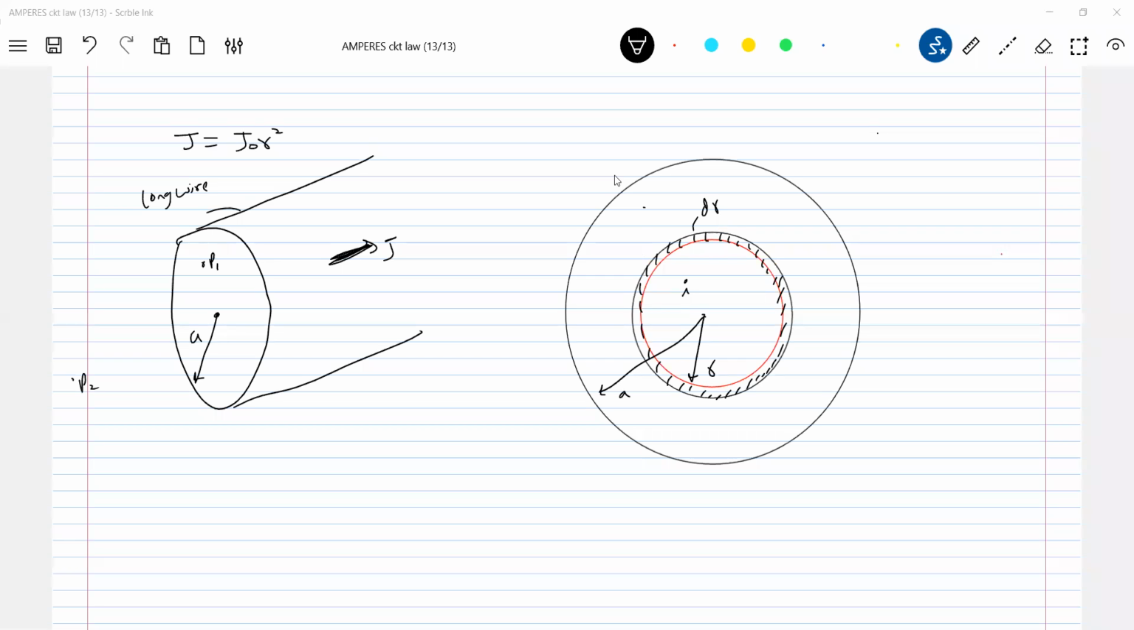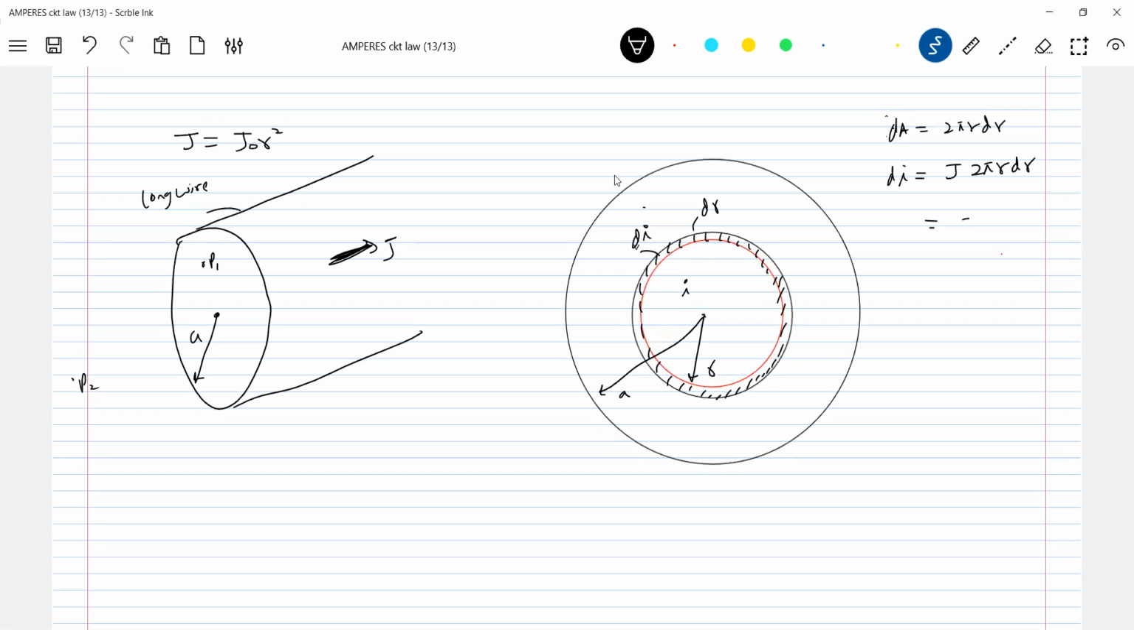How much current is enclosed in this? First we'll calculate dI. So what should be the area of this strip, dA? It is equal to 2 pi r dr. So what is dI equal to? dI should be equal to J into 2 pi r dr, current density into area of the strip.